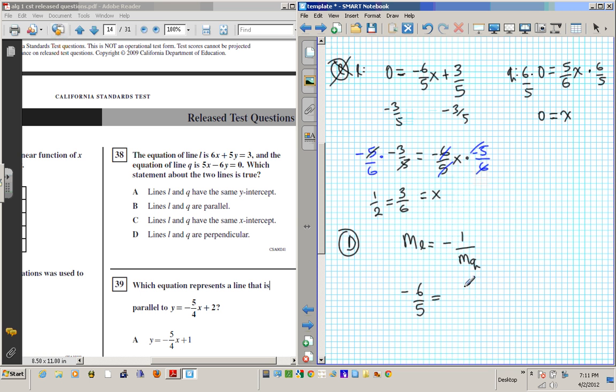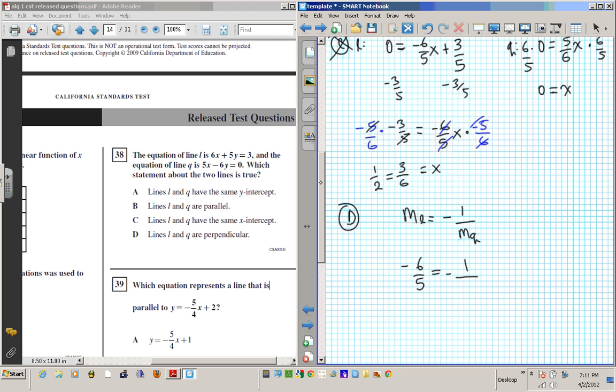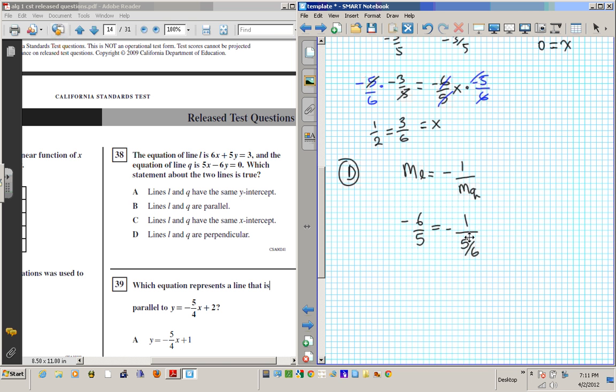If I do the negative reciprocal of the slope of Q, which is 5 over 6, do I get this? Are these two the same? Absolutely, right? Because this reciprocal just means I flip this, and you're going to have negative 6 over 5 equals negative 6 over 5. Because the reciprocal just basically means that this goes to the bottom, and that goes to the top.